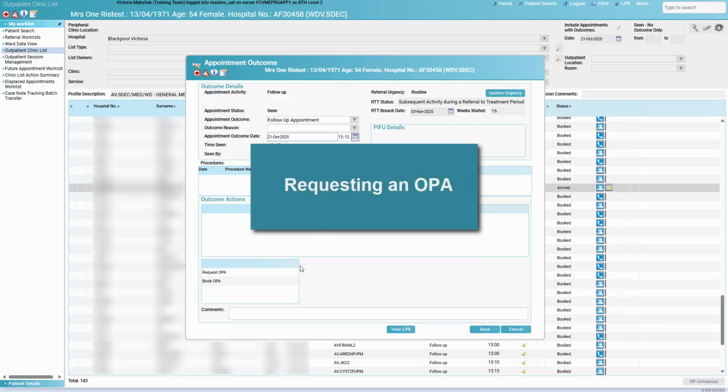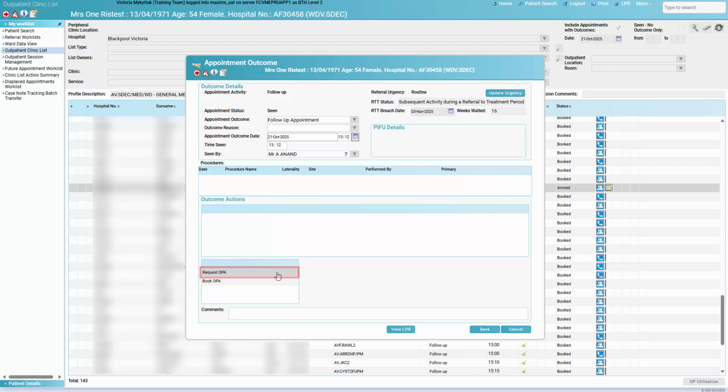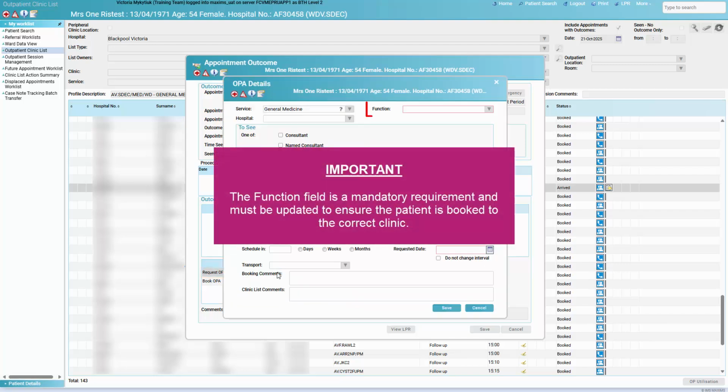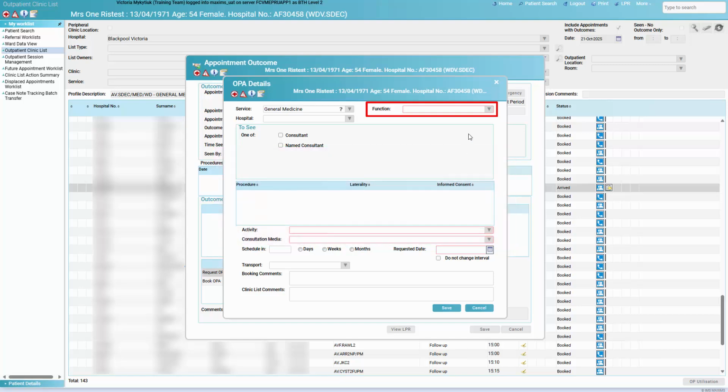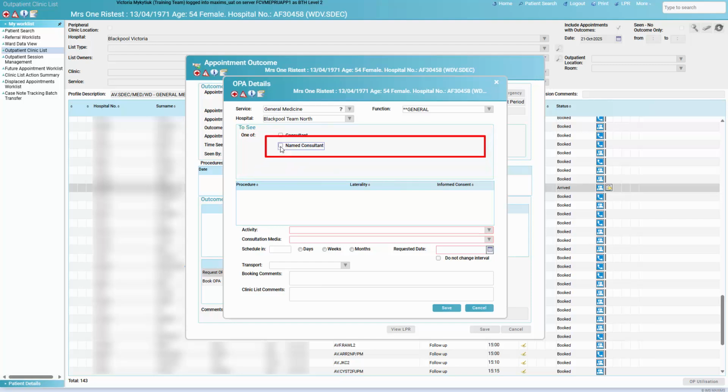To add the patient to an outpatient waiting list, click Request OPA. Please note, the function field must be updated with the most appropriate option. This is a mandatory requirement which will ensure the patient is booked to the correct clinic. In the 2C field, select the Name Consultant checkbox and enter the name of the consultant. If the consultant is not known or the patient can see any consultant, tick the Consultant checkbox.